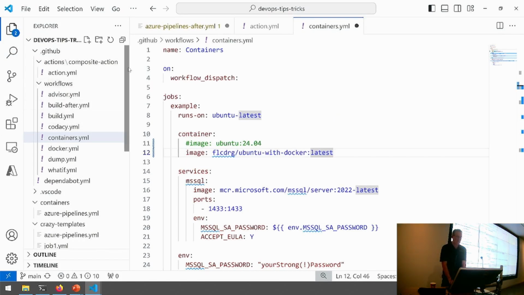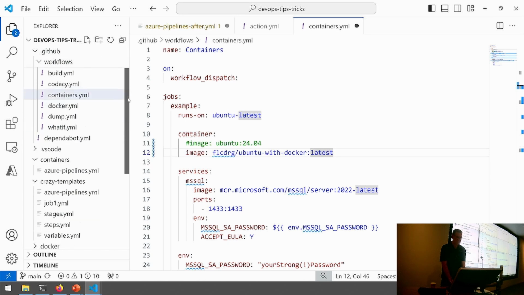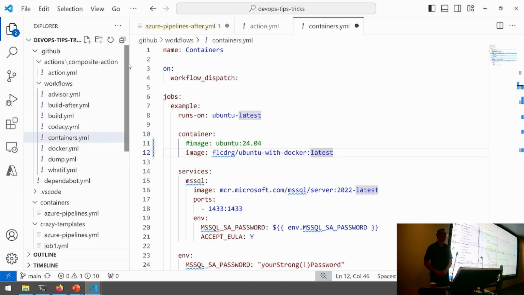So in Azure Pipelines, we don't have Dependabot. I don't know if there's any plans that we ever will. Who knows what the future holds. But there's a third-party tool called Renovate, and it does pretty much the same thing, and it works with a whole bunch of build systems, including Azure DevOps, and it works with a whole bunch of package systems, including NuGet. Seeing as we're here at the .NET user group, that's probably the one of interest to us.